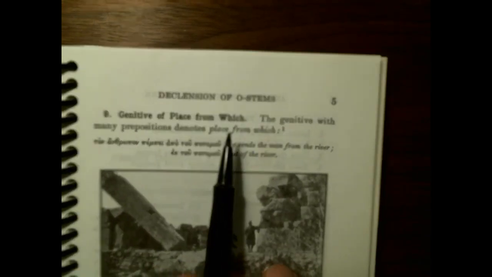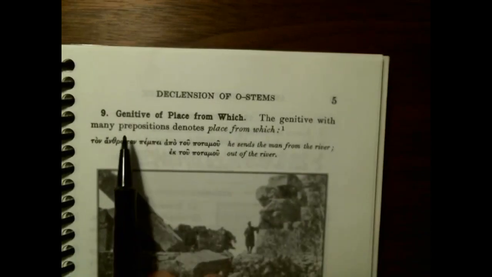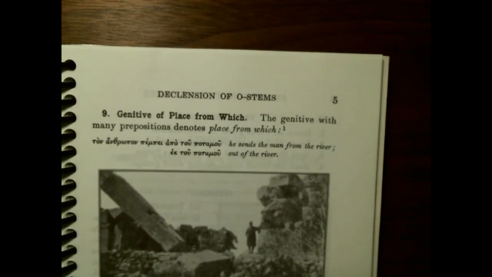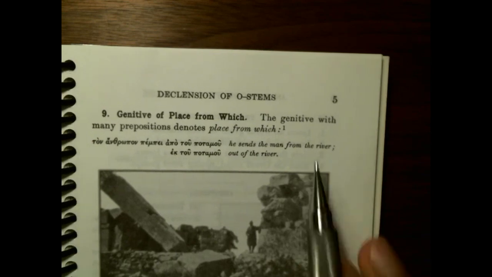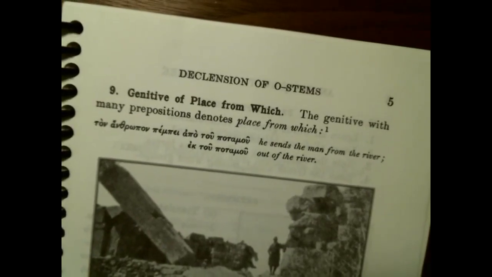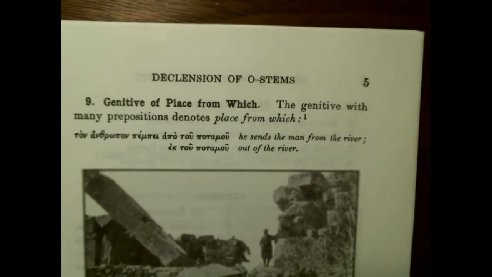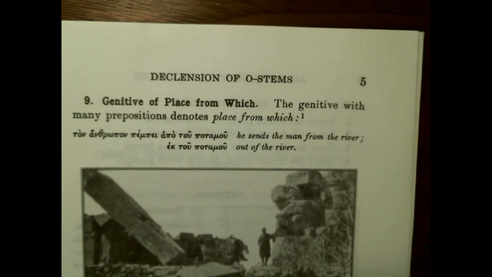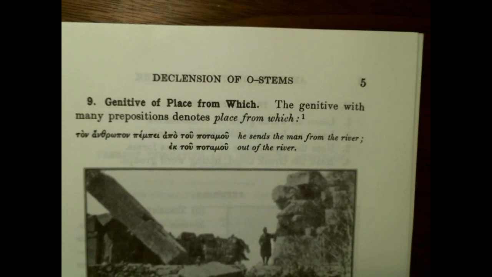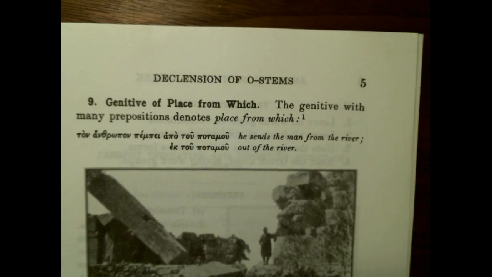So the genitive, a place from which. The genitive with many prepositions denotes place from which. And they give us the example of he sends the man from the river, right? It's not necessary to bog down with all these different technical titles for different uses of the genitive, because essentially the essence of genitive is it's the source from which something comes, right?